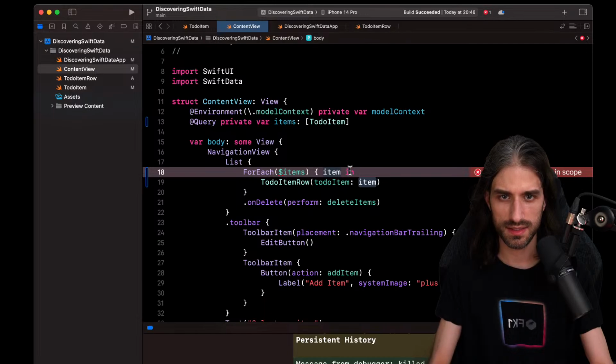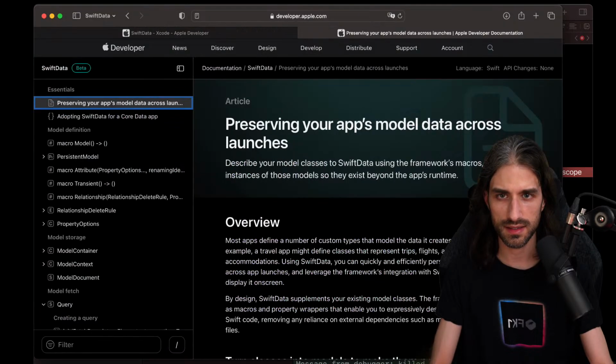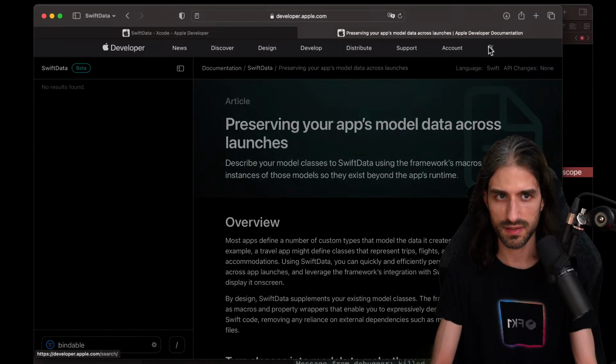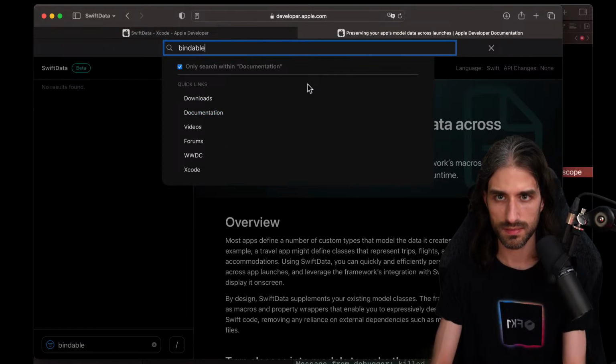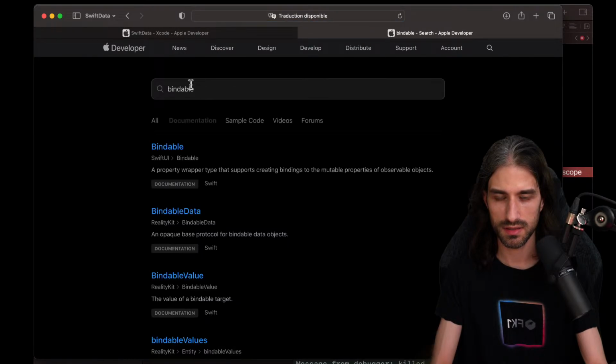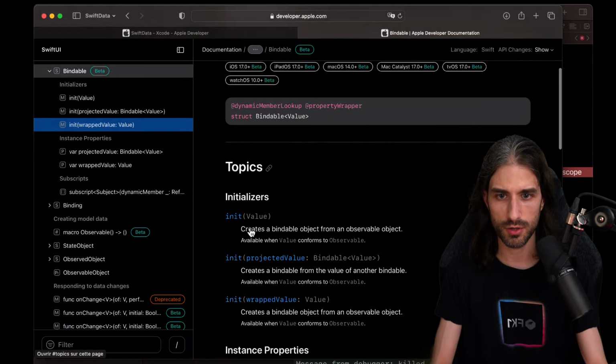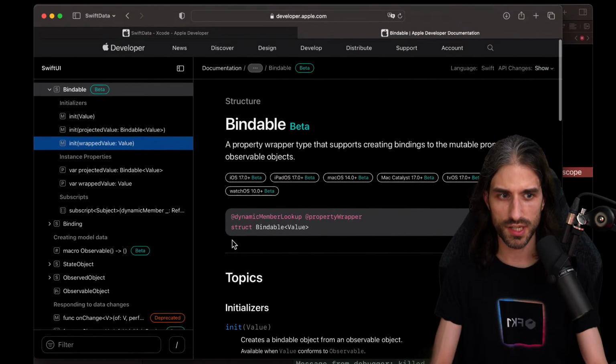Okay, let's see this @bindable thing. I'm trying to find it. So bindable, something like that. Trying to see if I search maybe at this level. Not really. Oh yes, SwiftUI bindable. So a property wrapper that supports creating bindings to the mutable properties of observable objects. So this is for observable objects.